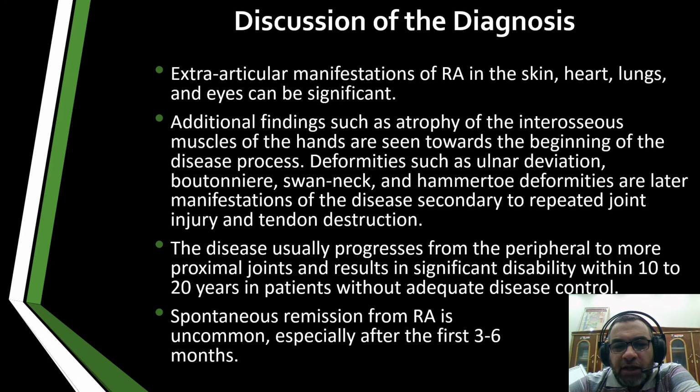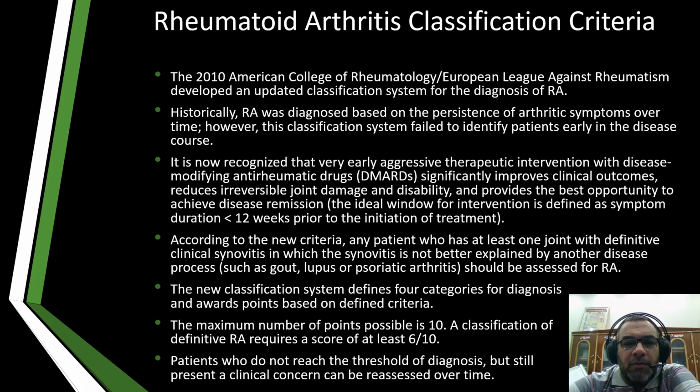Additional findings such as atrophy of the interosseous muscles of the hands are seen towards the beginning of the disease process. Deformities such as ulnar deviation, boutonniere, swan neck, and hammer-toe deformities are later manifestations of the disease secondary to repeated joint injury and tendon destruction. The disease usually progresses from the peripheral to more proximal joints and results in significant disability within 10 to 20 years in patients without adequate disease control. Spontaneous remission from RA is uncommon, especially after the first 3 to 6 months.